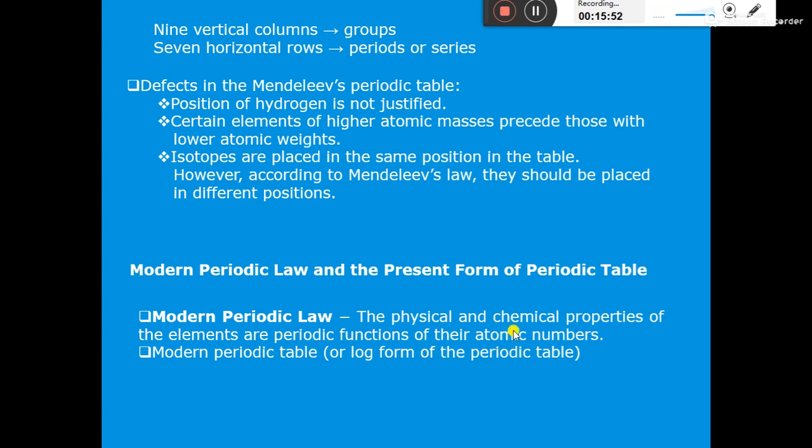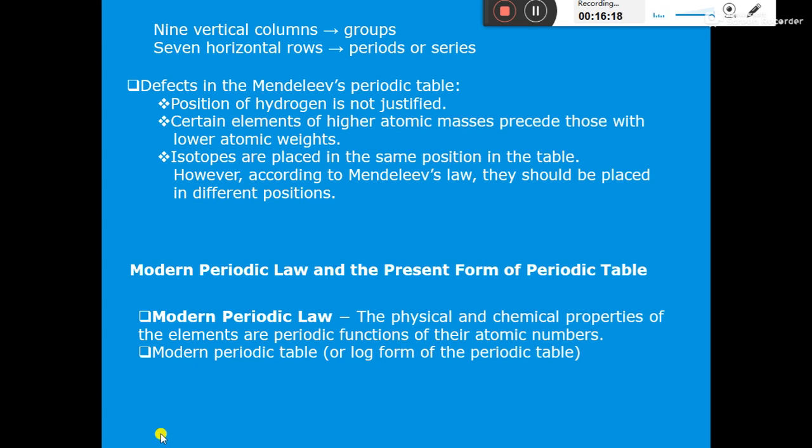What does this mean? If we arrange the elements in the increasing order of their atomic numbers, then periodic function means there is a repetition in the properties of elements at regular intervals. Both physical as well as chemical properties are repeated at regular intervals.